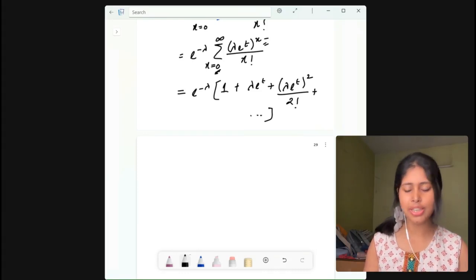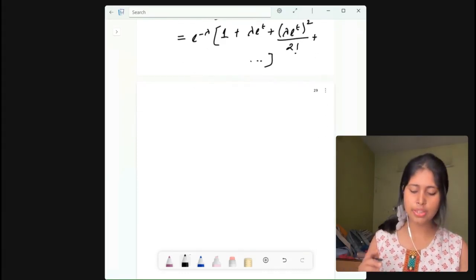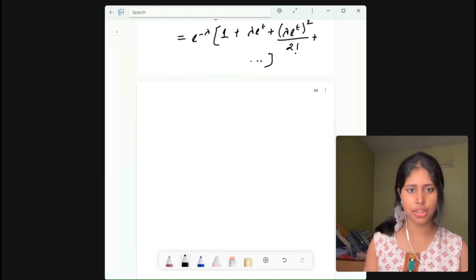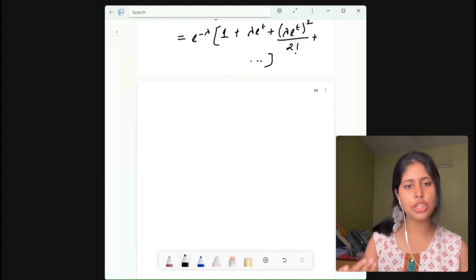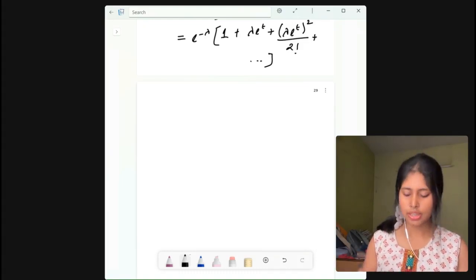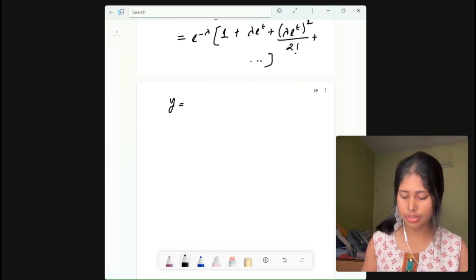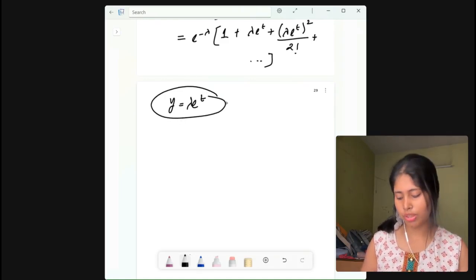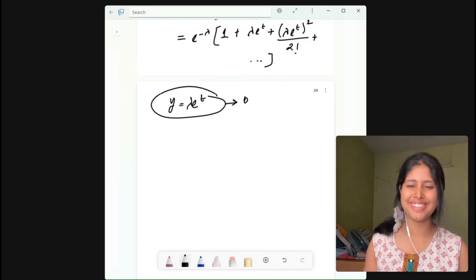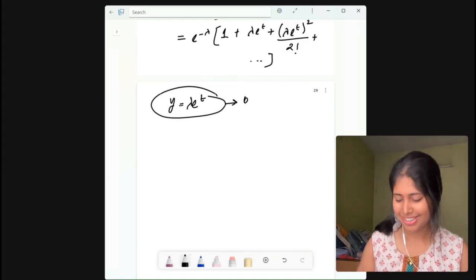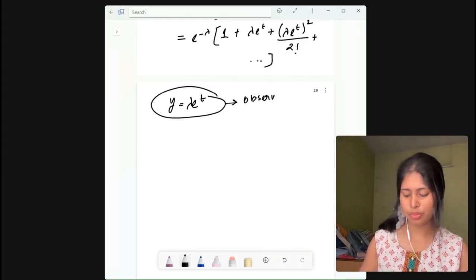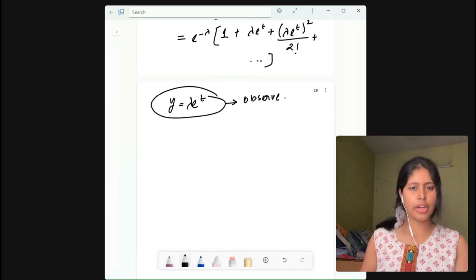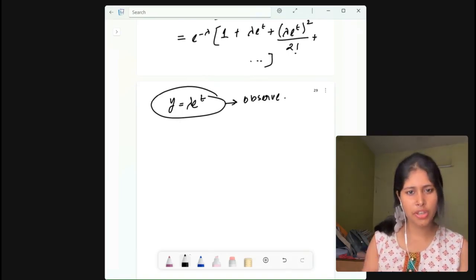Okay, so now if you observe this closely, this is nothing but the Taylor expansion of the series, right? So if you see, this is e to the power y here, now this is e to the power lambda into e to the power t, right? Like y here is lambda into e to the power t. All right. So do not write this in the step because this is just an observation. Then you can write directly the Taylor expansion series.